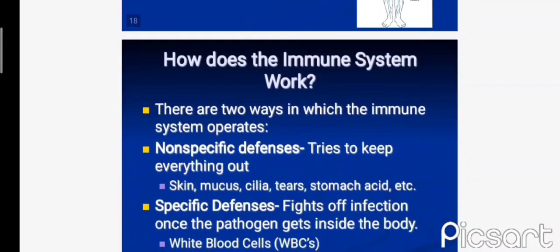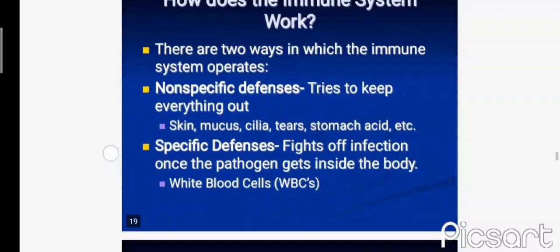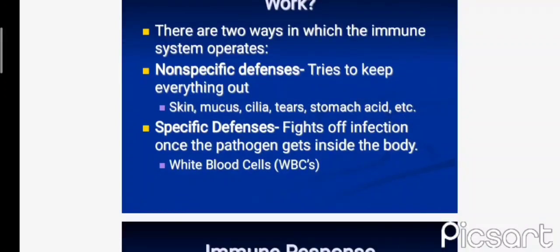How does the human immune system work? There are two ways in which the immune system operates. Non-specific defenses try to keep everything out: skin, mucus, cilia, tears, stomach acid, etc. Specific defenses fight off infection once the pathogen gets inside the body. White blood cells.